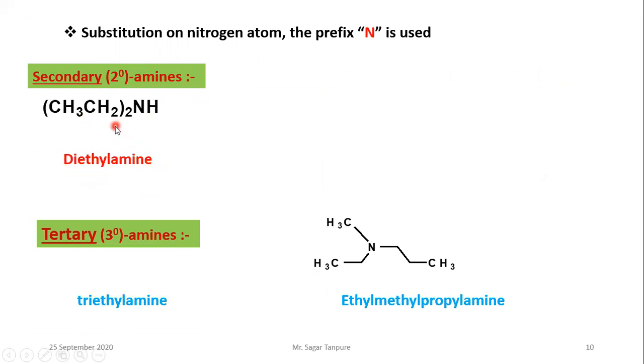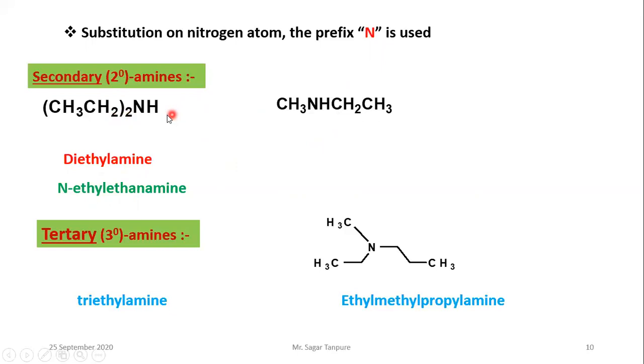This is a symmetric structure: on one side of the nitrogen is an ethyl group, on the other side an ethyl group, and one hydrogen is joined to the nitrogen. So the name is diethylamine, and another name is N-ethylethanamine. Here the rule is obeyed: for a substituent on the nitrogen atom, the prefix N is taken.